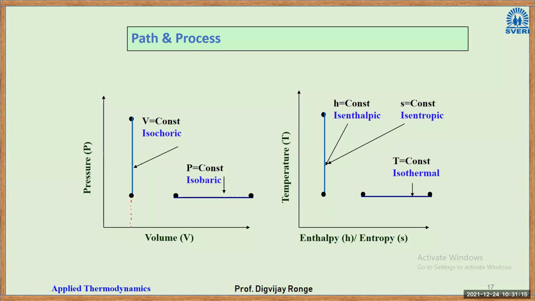So initially this was the value. And when state 2 comes, what will the value be? Again, you draw a vertical line and you get the same value. That means the volume remains the same. But the pressure was initially this and it increases to this. So pressure is changing, but volume is constant. That is an isochoric process.